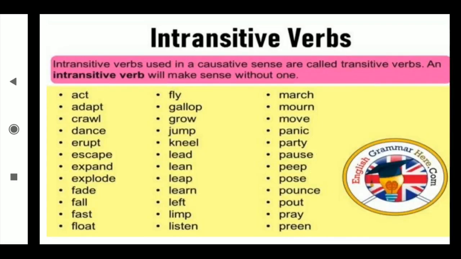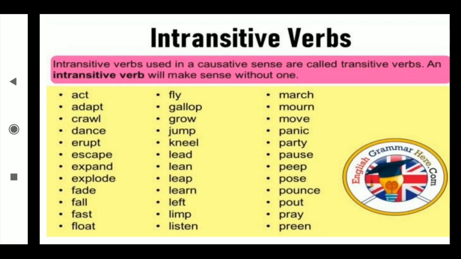Now intransitive verb. Intransitive verbs used in the causative sense are called transitive verbs, and intransitive verbs will make sense without one. There is no need to take the object. Okay, and when we are not getting an object answer, that verb is called the intransitive verb. Suppose I say, I ate. I ate, but are you getting the answer to what I ate? No. That's why when you are not getting the answer to the verb, this ate goes for the intransitive verb. I drink. What do I drink? Do you know what I drink? No, you are not getting an answer. And when you are not getting an answer, this drink also goes for the intransitive verb.